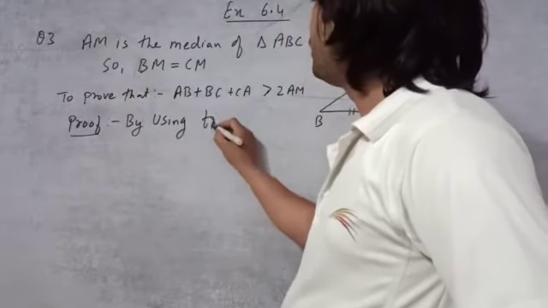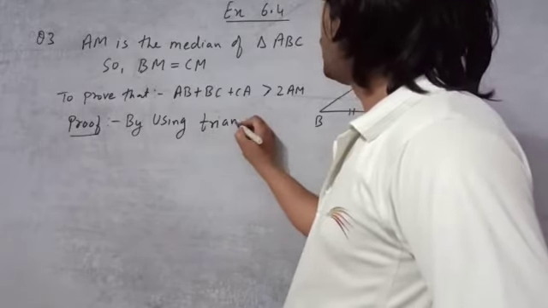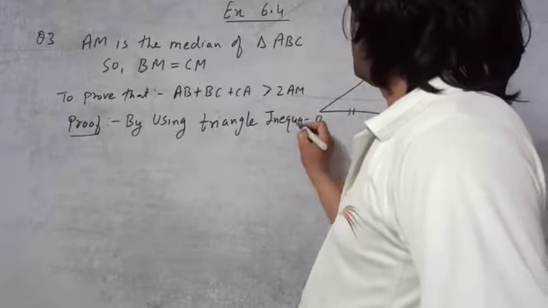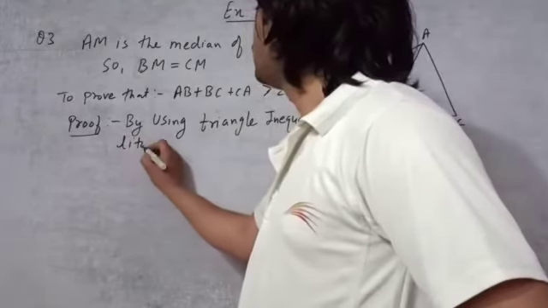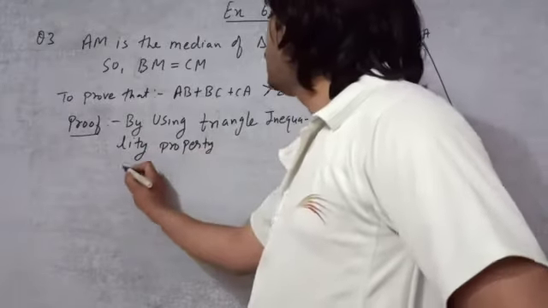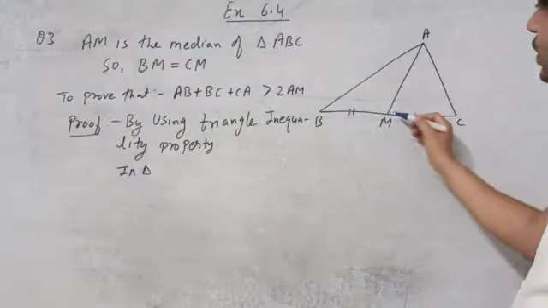The triangle inequality property. So in which triangle? This ABM.